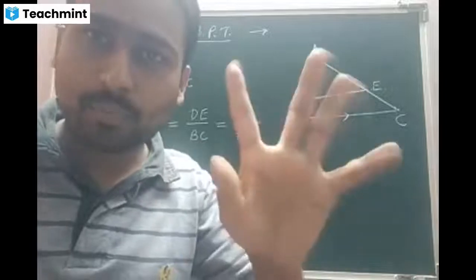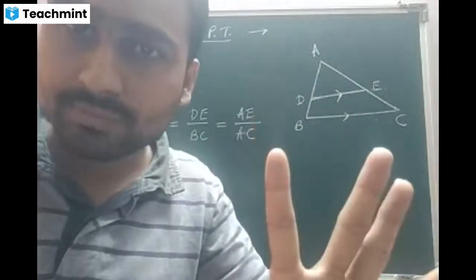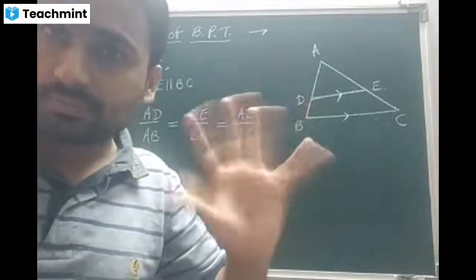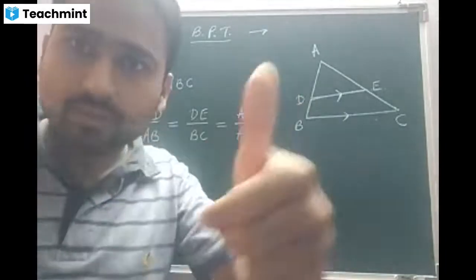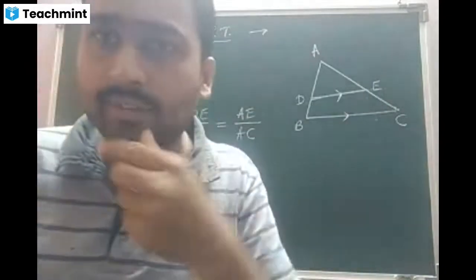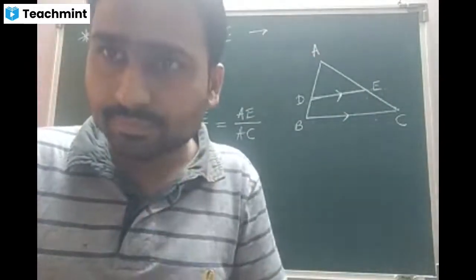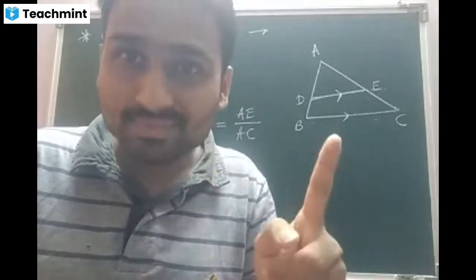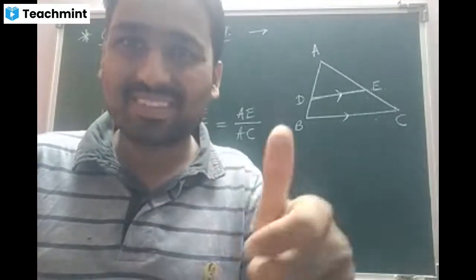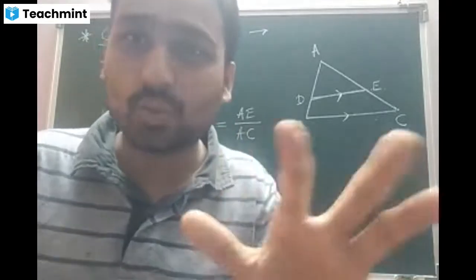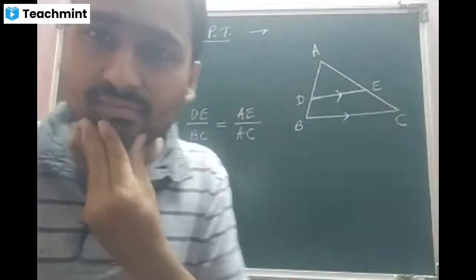Anybody else? Last try. Anusha. In converse, sir, we have to take only one triangle. Yeah, Tanuja, go ahead. In converse, we have to consider only one triangle. By the way, in corollary, we have to consider two triangles. Okay.